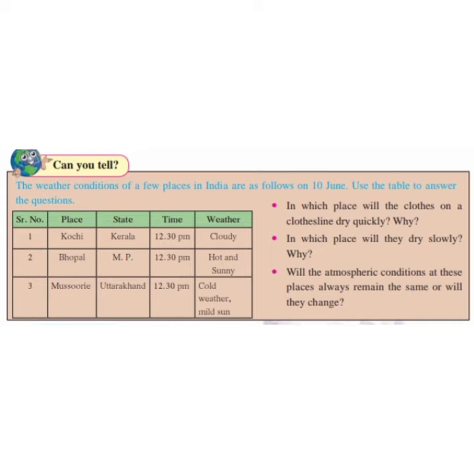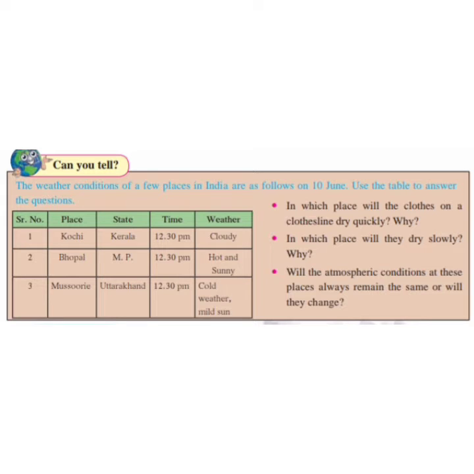So let us read this blue colored font first. The weather conditions of a few places. Weather means climatic conditions of some places in India, as follows, on 10 June.